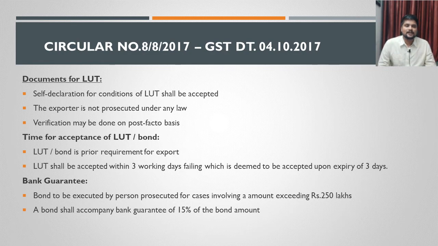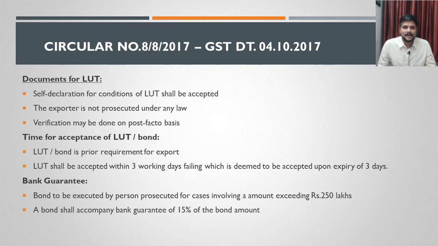If up to 3 working days the authorities have not accepted, or even not rejected, and have not come back with anything on that, it means that it is deemed to be accepted. Within 3 working days, they can come up with a rejection if they want to reject. Otherwise, if they keep quiet up to 3 working days, after 3 working days it is considered deemed to be accepted. LUT is deemed to be accepted.